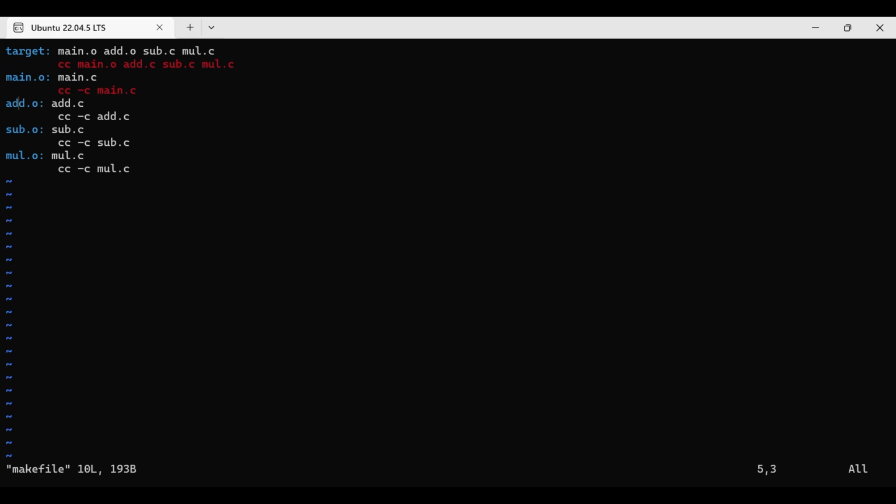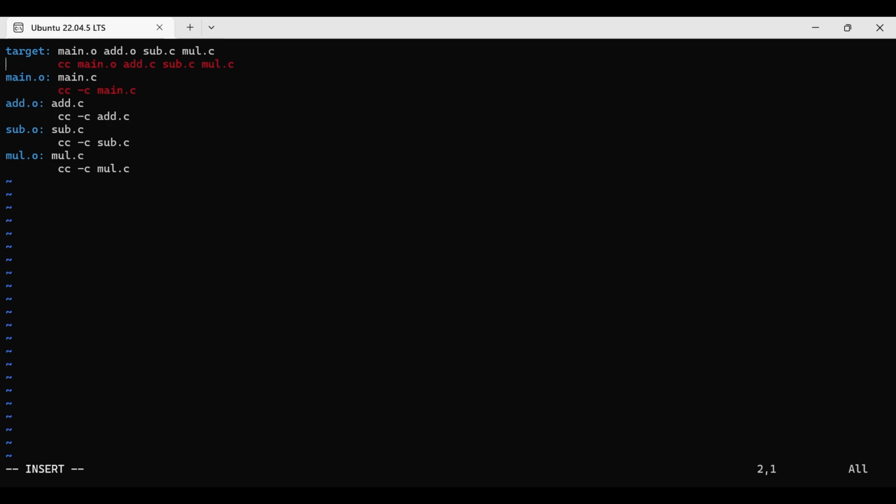In the Makefile, wait, I will tell. This is a target, right? It means we are giving cc, dot slash a dot out, as our target name in that scenario. But here I am giving a.out as the target name. To get this, these are the dependent files. Then, to get these object files, I have to run this command, cc main.o. Anyway, to get an object file, these are the commands to compile the file. These are the dependent files.